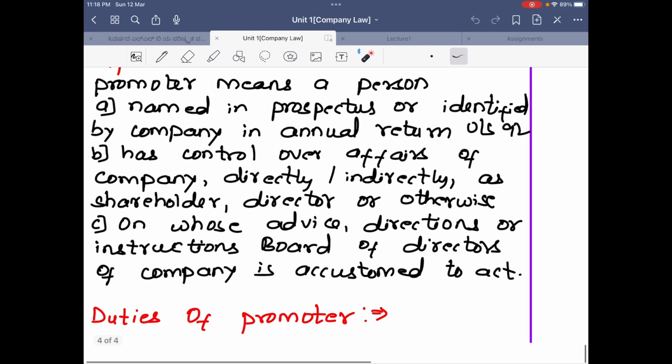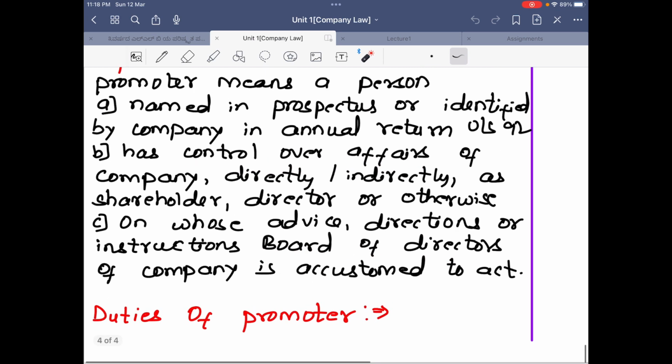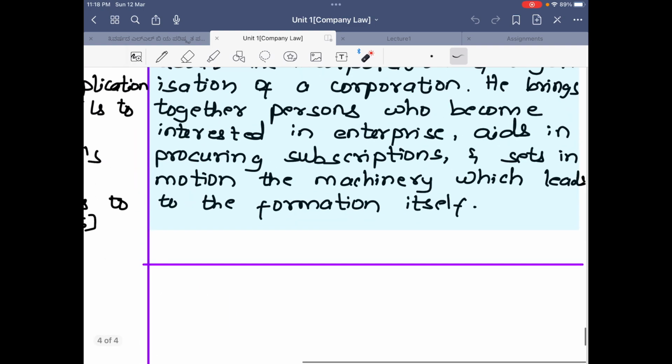He has control over the affairs of the company directly or indirectly, as a shareholder, director or otherwise. Then, on whose advice, directions or instructions the board of directors of the company is accustomed to act. So on the promoter's advice the board of directors acts. So he is the promoter. First, he is named in the prospectus as promoter, then he controls the affairs of the company, and on his advice the board of directors acts. The next are the duties of a promoter.